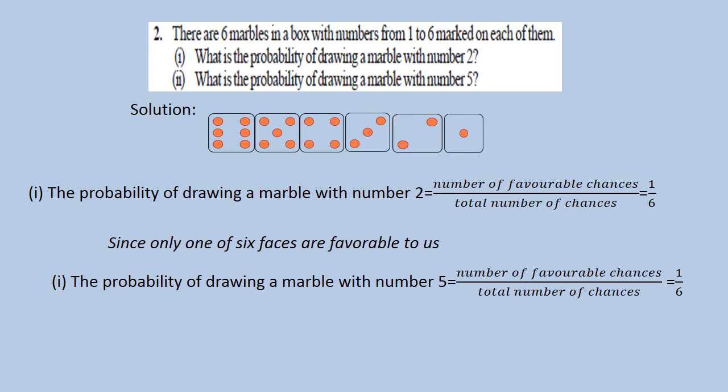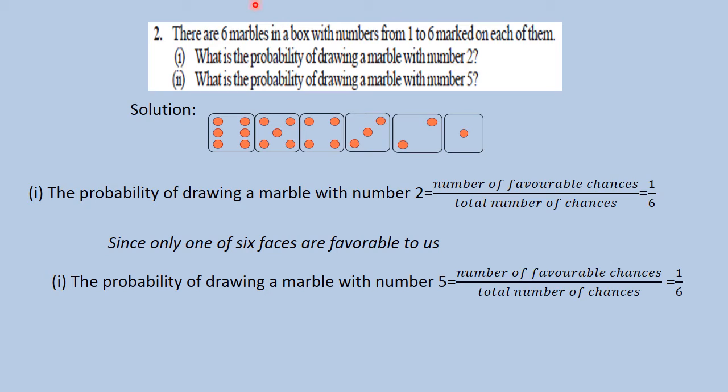Now let us see the second question. The second question says: there are 6 marbles in a box with numbers from 1 to 6 marked on each of them. What is the probability of drawing a marble with number 2?